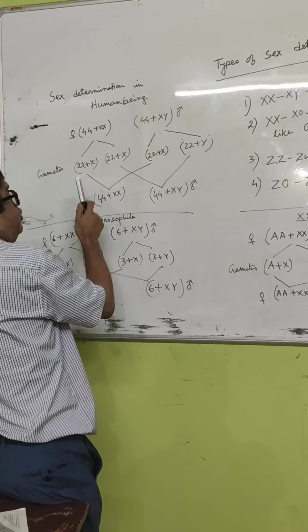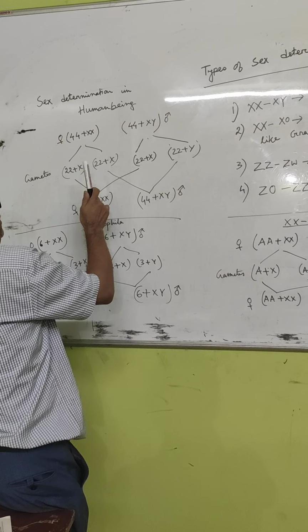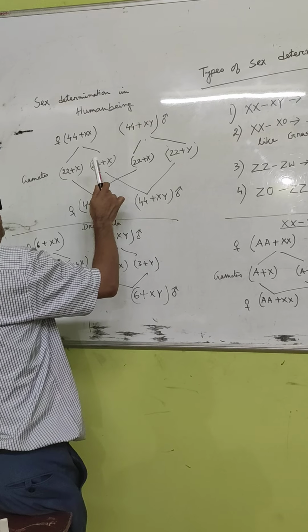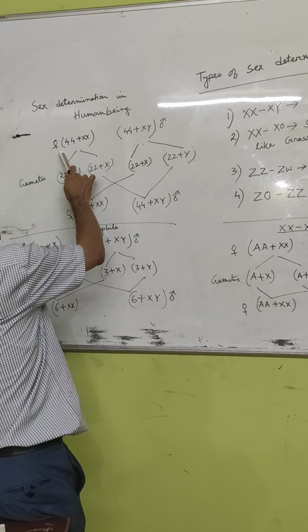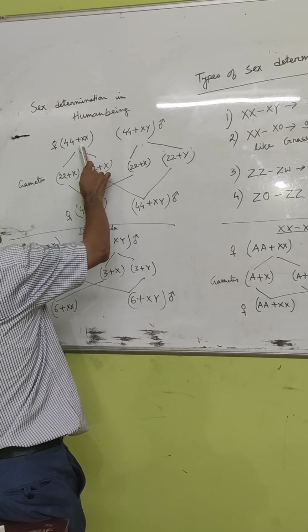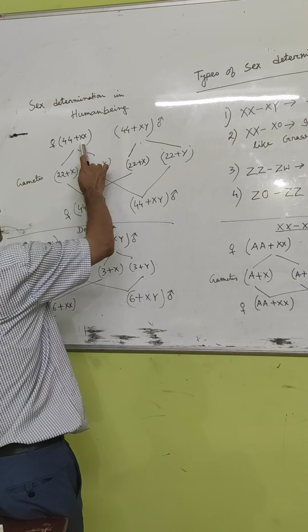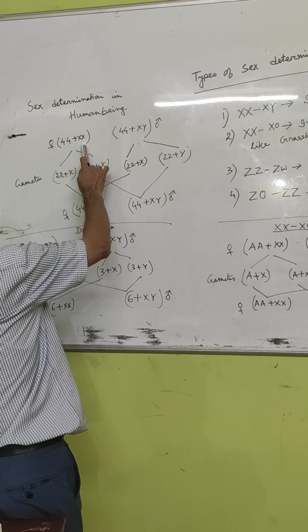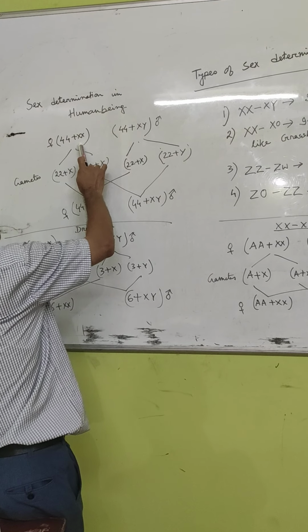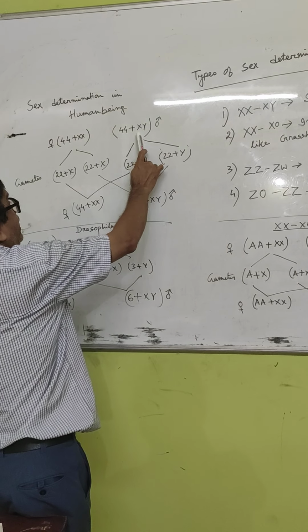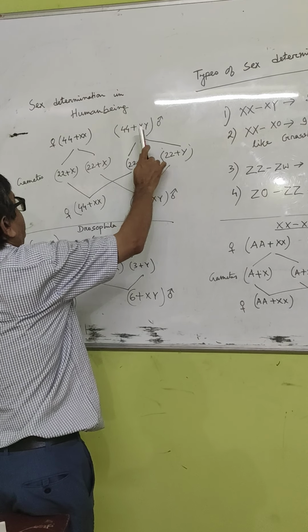In human beings, the total chromosome number is 46, out of which 44 are alike and 2 are different in male and female. So they can be represented as 44 plus XX in female and 44 plus XY in male. As females have the similar type of sex chromosomes, they are called homogametic or homomorphic. And as in male the sex chromosomes are of different types, they are called heterogametic or heteromorphic.